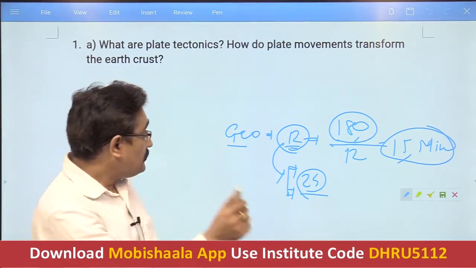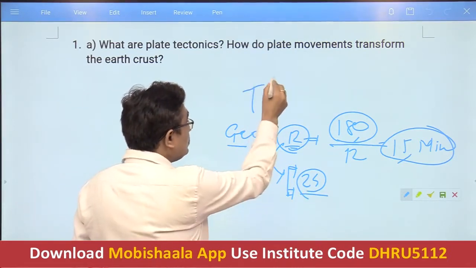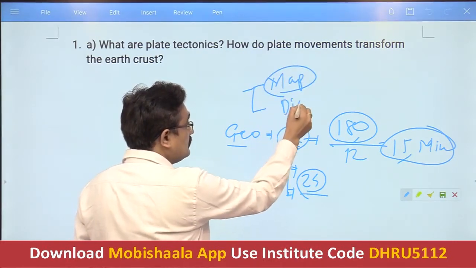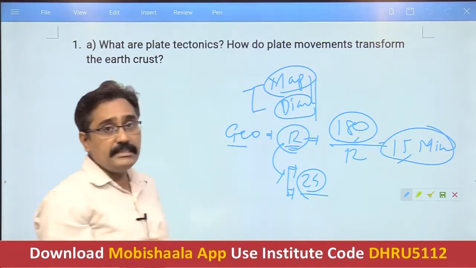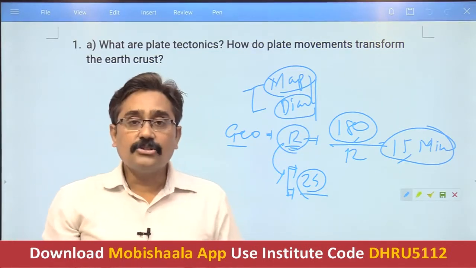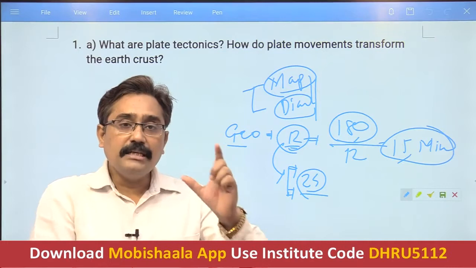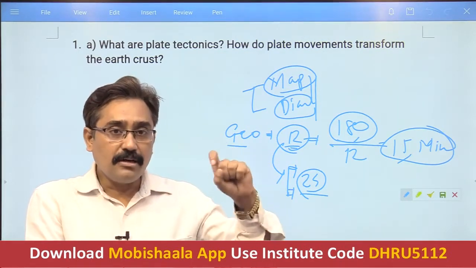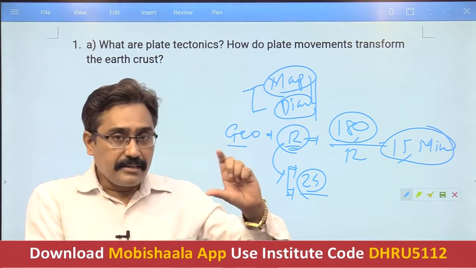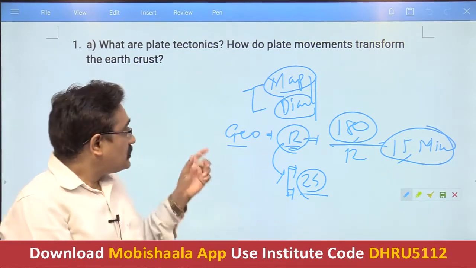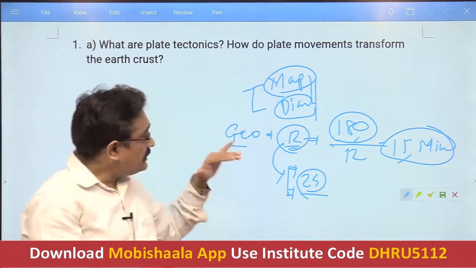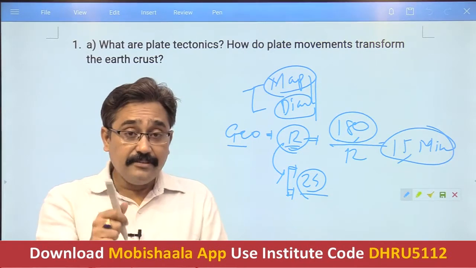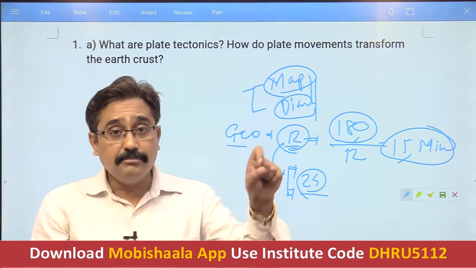And as far as geography is concerned, we have to support the answer with maps wherever required, or suitable diagrams, figures, etc. So this makes your task a bit Herculean. My suggestion is that you must be very judicious in your word selection. You must have control over the content you select, because you have to manage both content as well as diagrams, and additionally you should not miss any question. If you miss even a single question, it will affect your merit list.